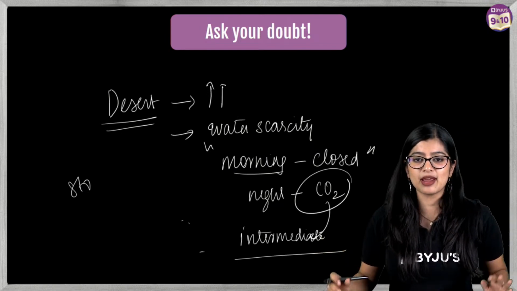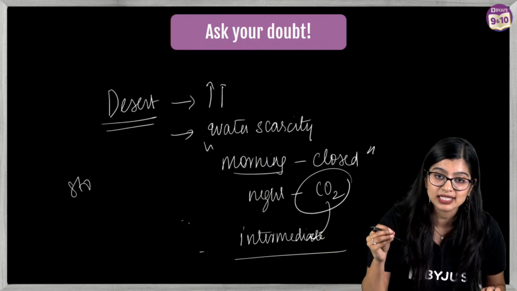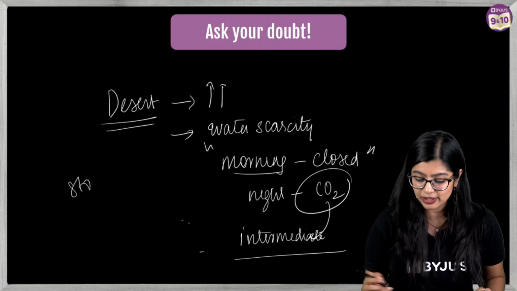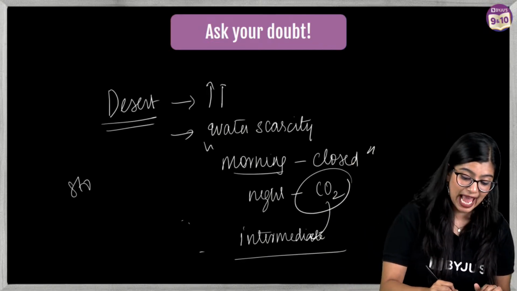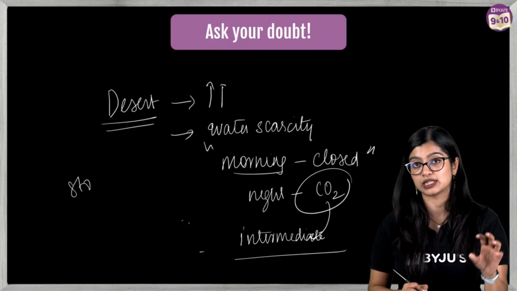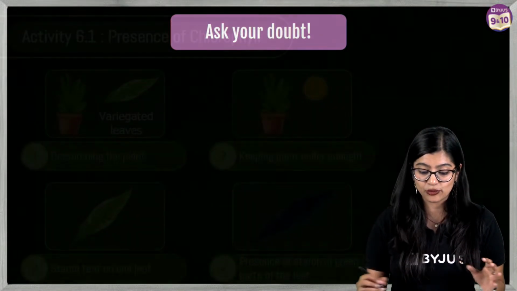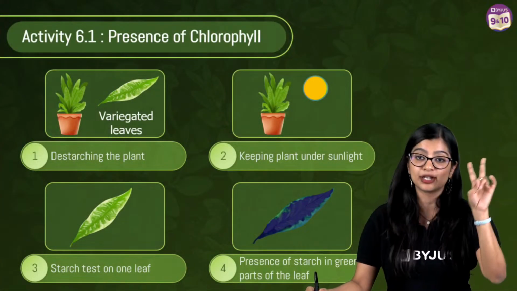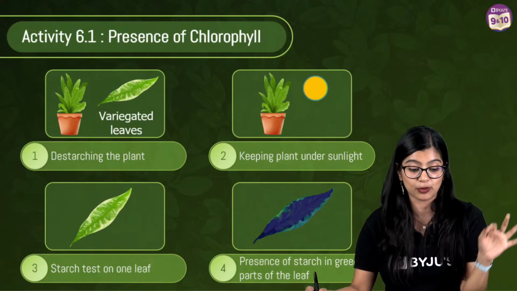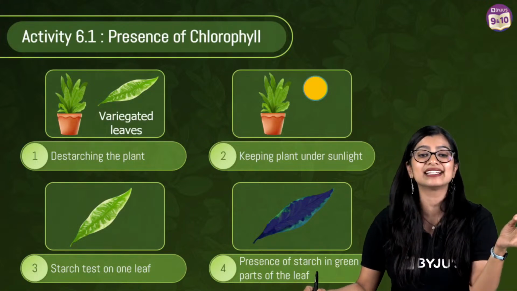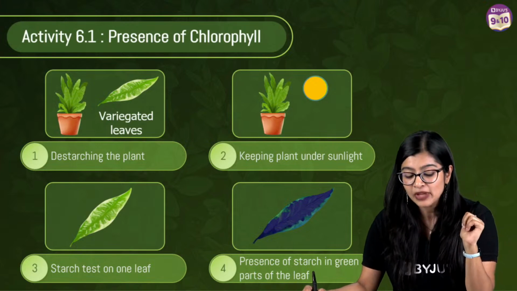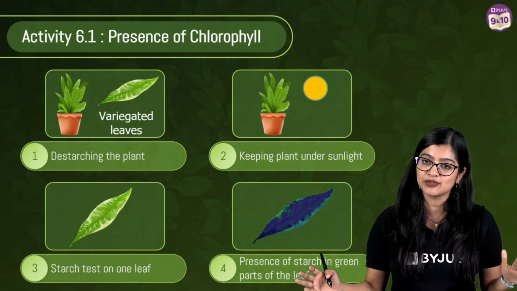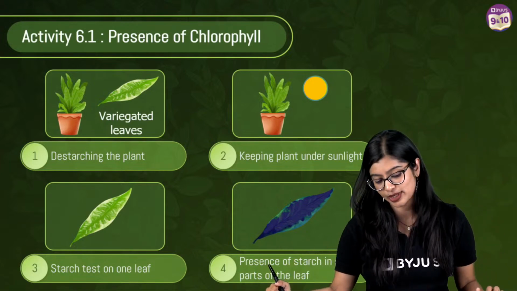With this, everybody, we are going to move to the last bit of today's session, where we finish off the activities related to photosynthesis. These activities are very important. There are two activities mentioned in your textbook, activity 6.1 and activity 6.2. Further doubts, you can let me know in the comments of this video. I will be giving you the answers as well.